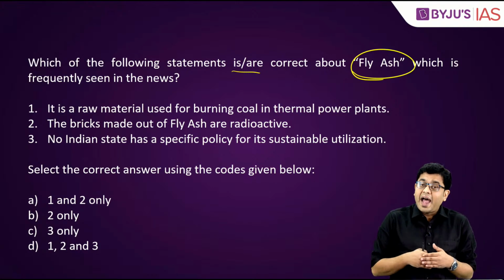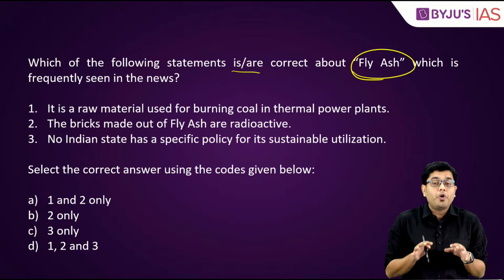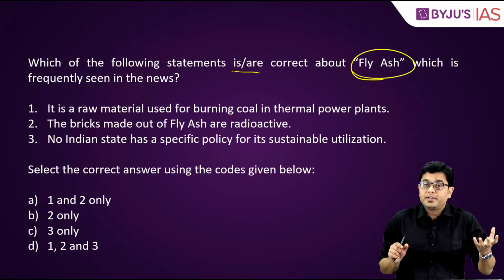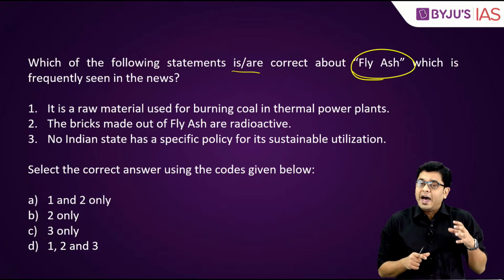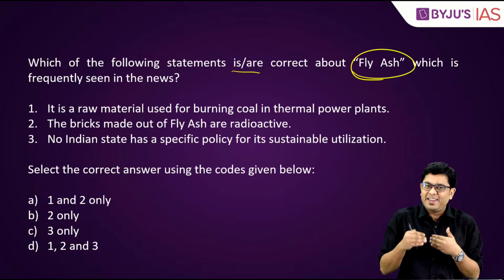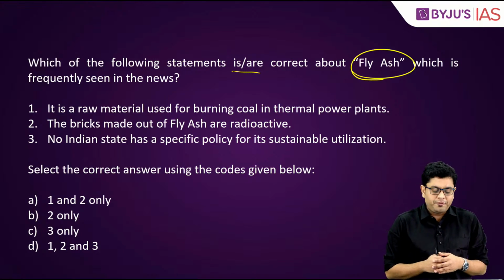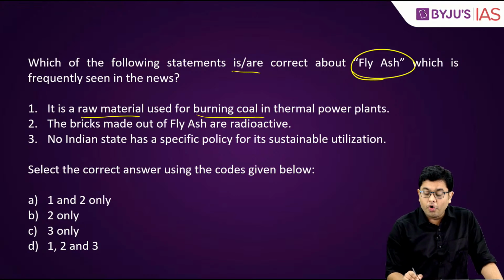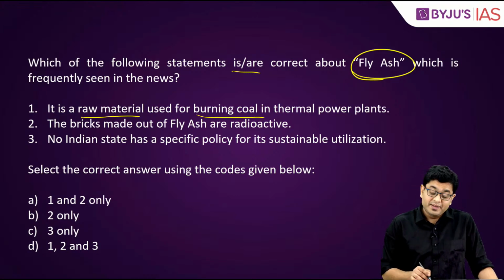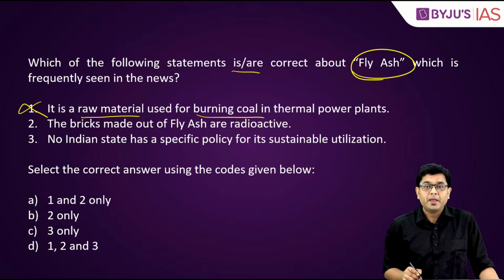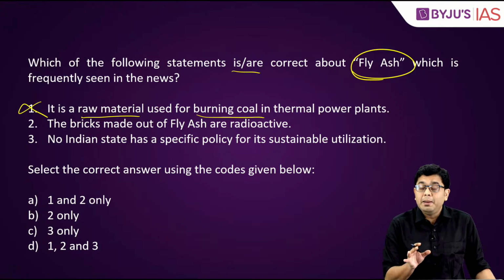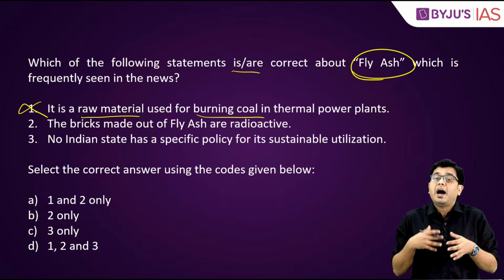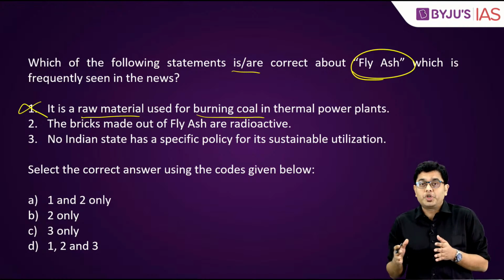So, there have been different policies which have been brought in by the government to take care of this fly ash which is generated as a result of burning of coal. Now, let us take a look at the statements and then we'll try to get to know slightly more about fly ash as well. So, it is a raw material used for burning coal in the thermal power plants. This is absolutely incorrect, because it is not a raw material but rather an effluent or an output or a byproduct after burning or after undertaking combustion of coal.